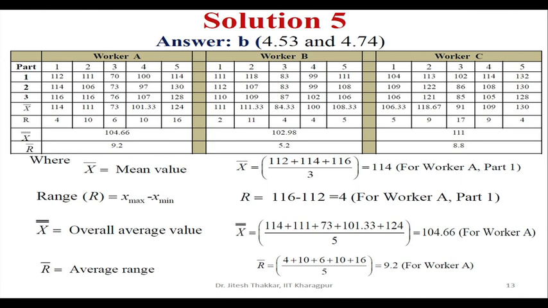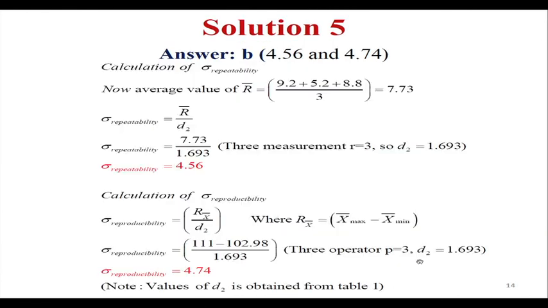X double bar, the overall average value, I can compute by taking the average of all the x bar readings, and this comes out to be 104.66 for worker A. Similar way 102.98 for worker B and 111 for worker C. Similar way I can compute the R bar. It is the average of R value for each particular worker, and for worker A it is 9.2, worker B it is 5.2 and worker C it is 8.8.